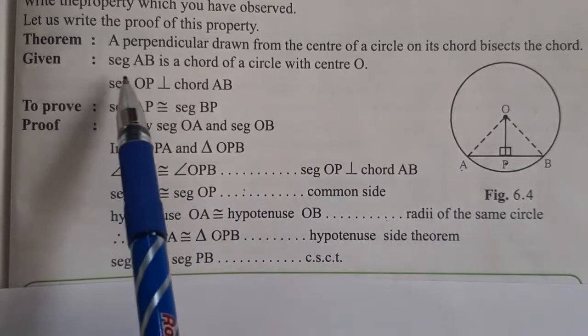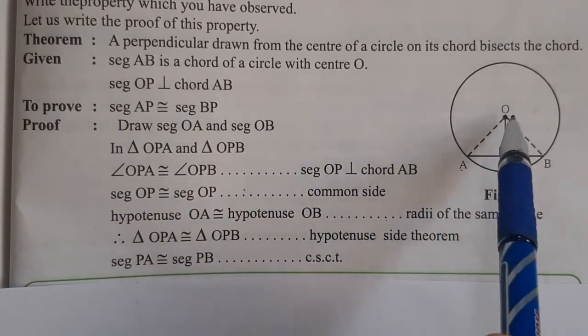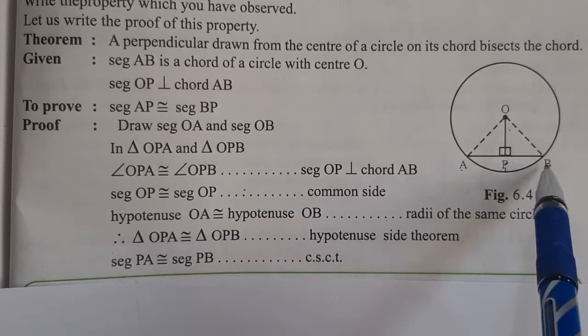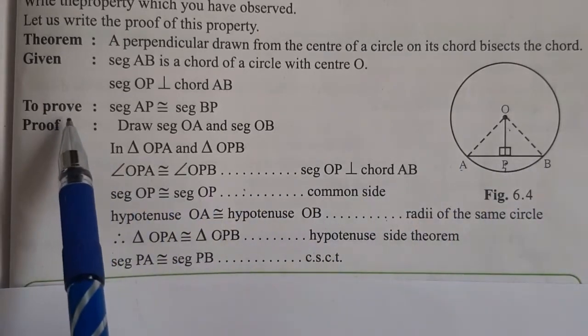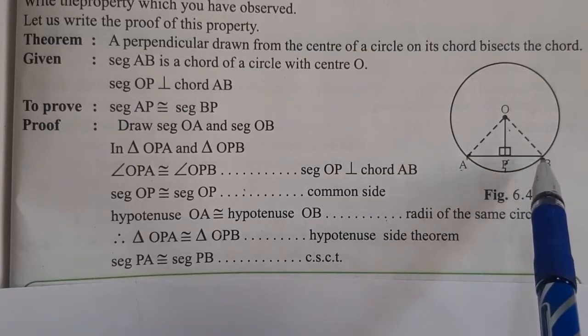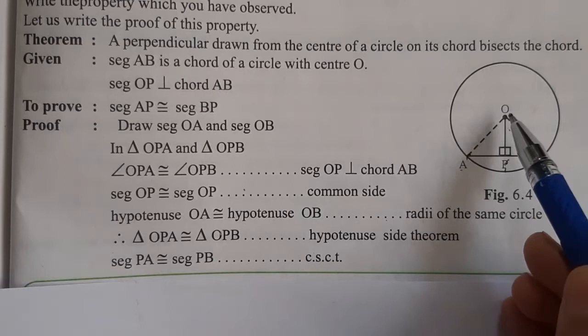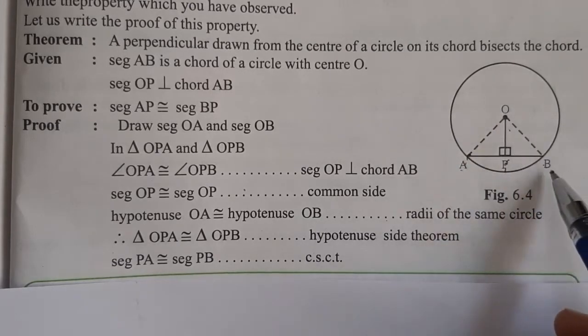Now see here, given: segment AB is the chord of the circle with center O. Then OP is perpendicular to AB. It is given. What we have to prove is that segment AP is congruent to segment PB. Okay. Now see the proof. Here we have to do the construction. We have to draw the segment OA and segment OB.